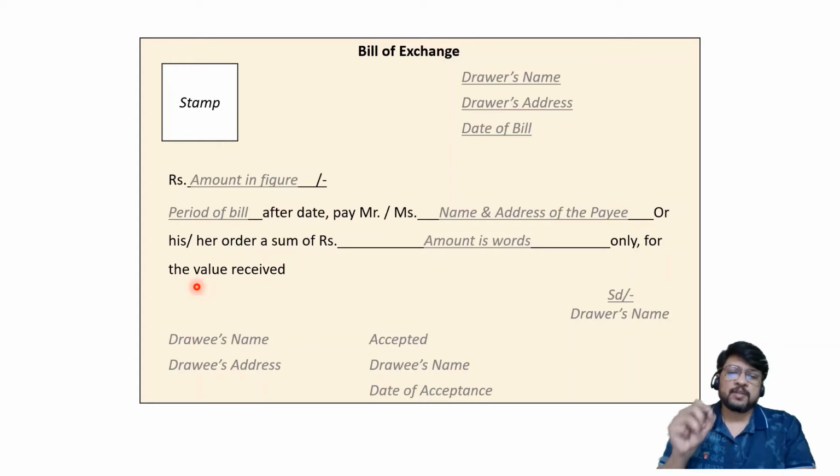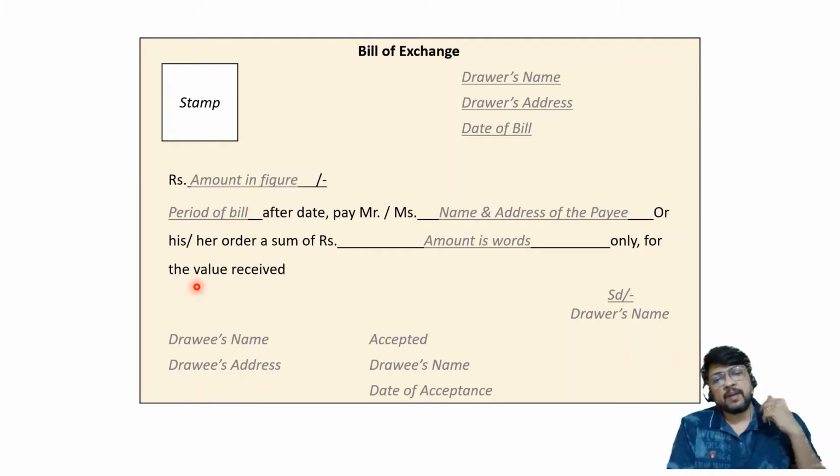It means a valid bill of exchange can be drawn by you only when the other party to whom you are giving the order has already received some value from you. So you have sold goods to him or you have provided services to him. So you have become his creditor, he has become your debtor, but he has not yet given you cash, internet banking payment, or any payment by way of different apps.